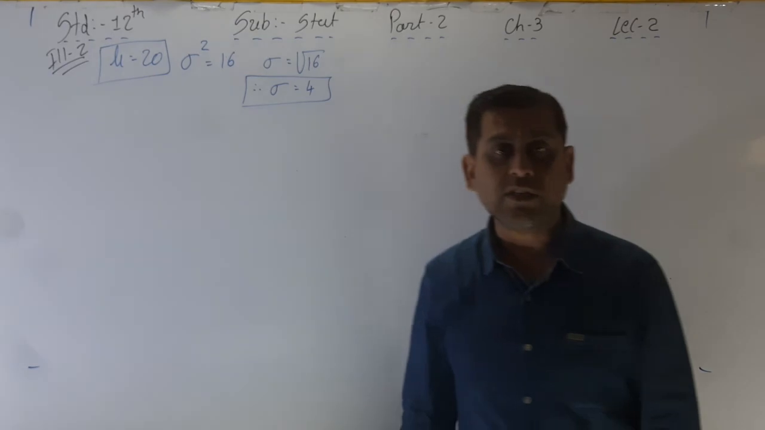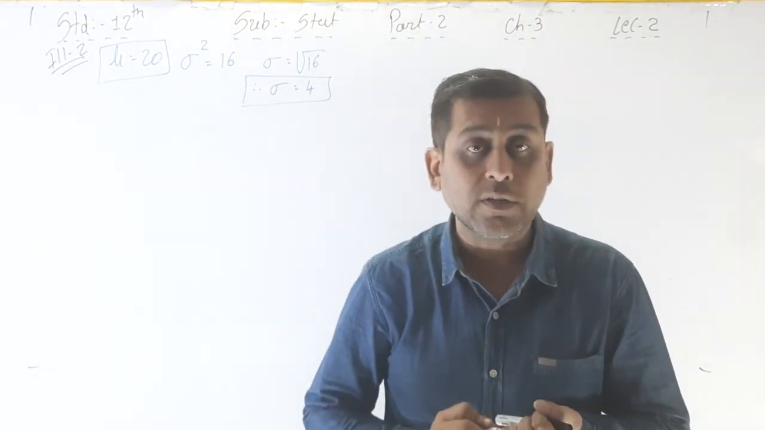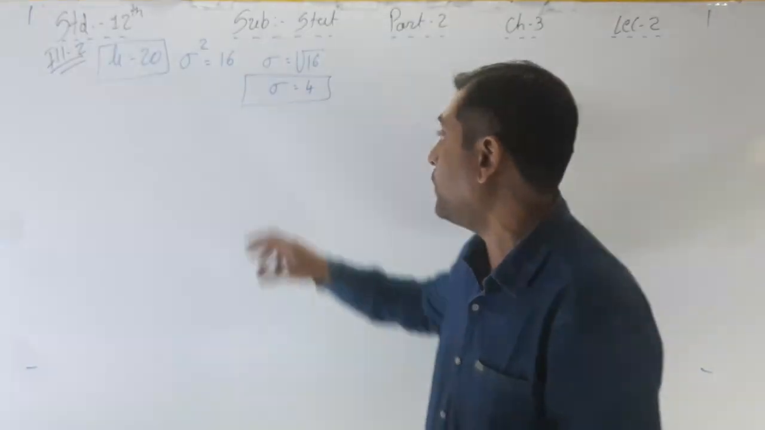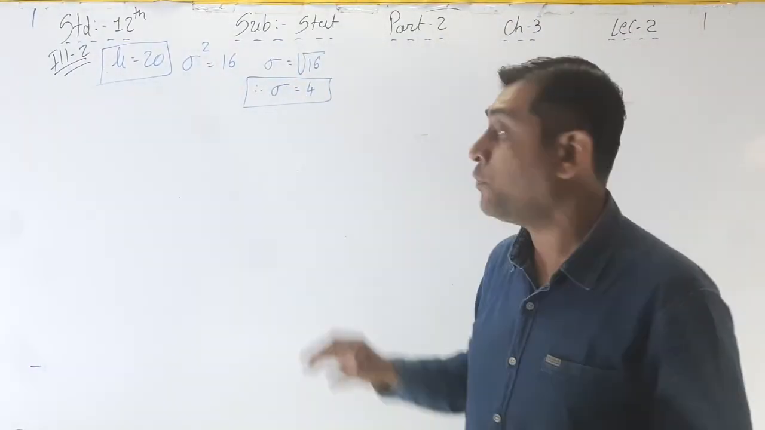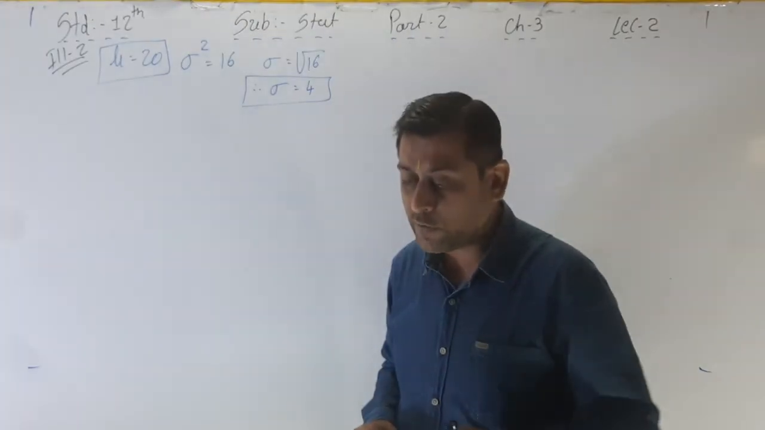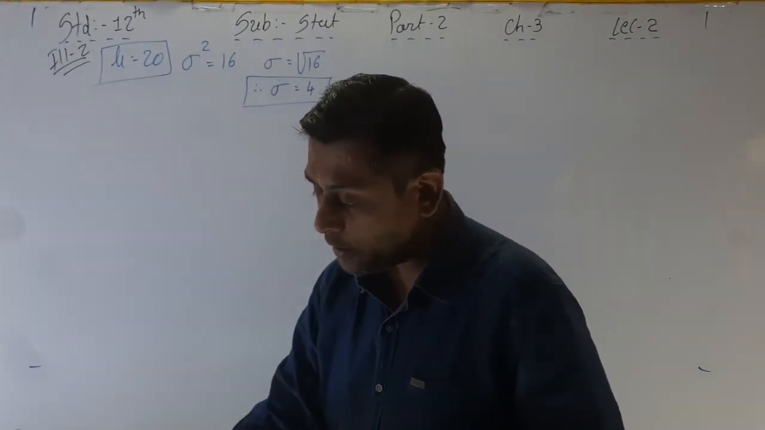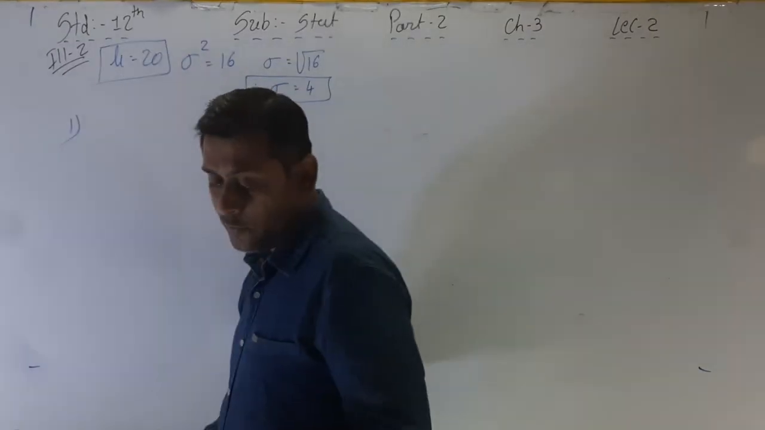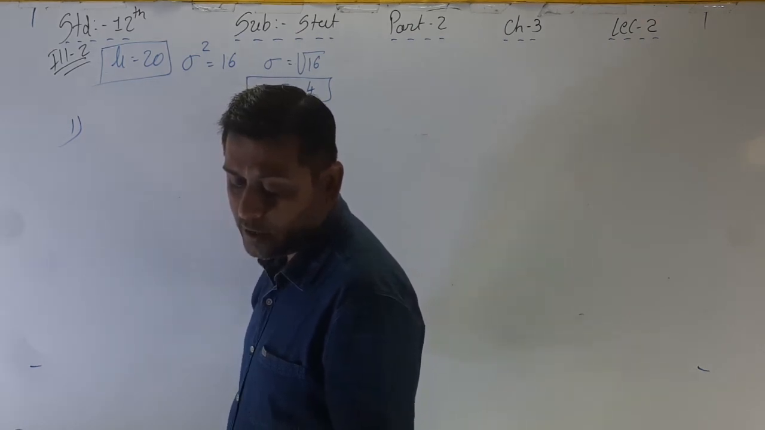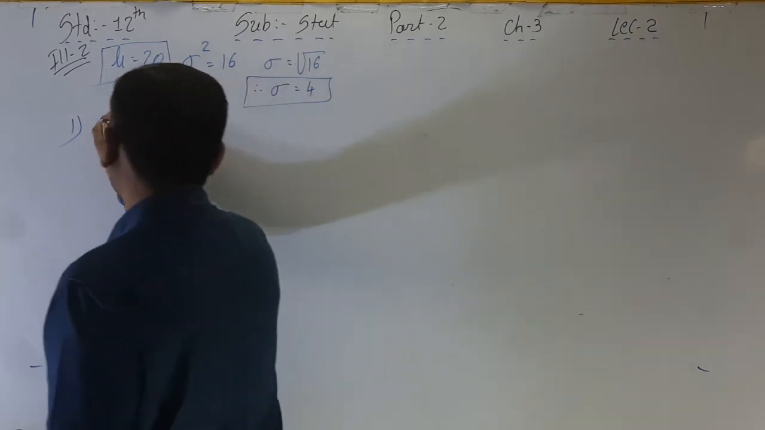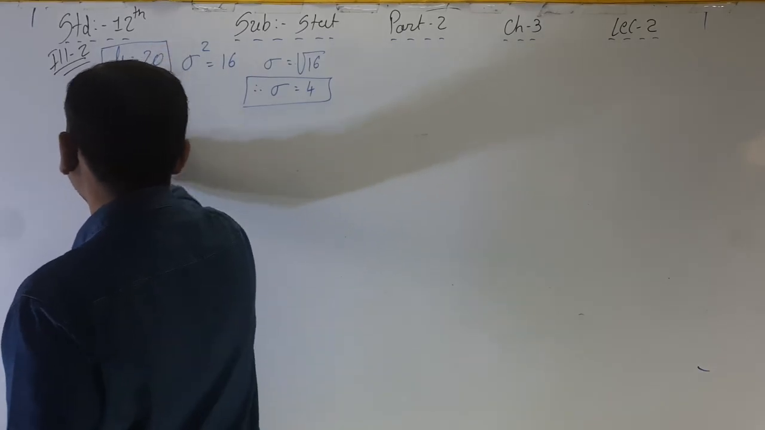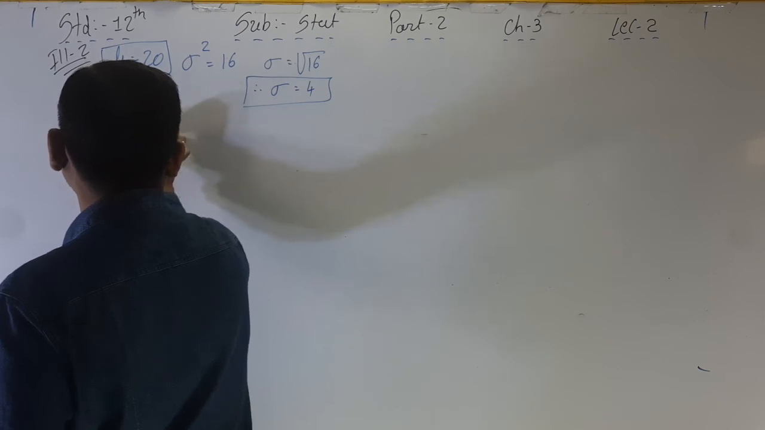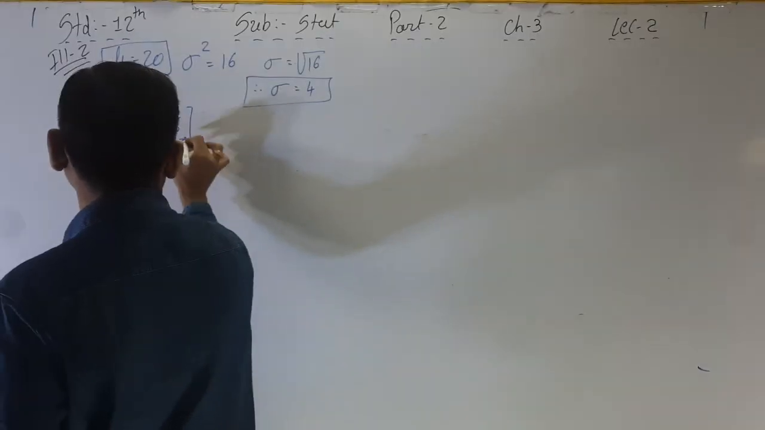See, if you take 16, your answer will be wrong, compulsorily. So whenever variance is given, first find the standard deviation by taking the square root of the value, that is 4. Now, find the probability first. We have to find the probability that the normal variable x will take values less than 26. Probability of x less than 26.